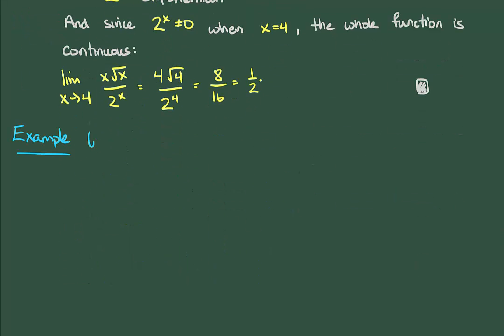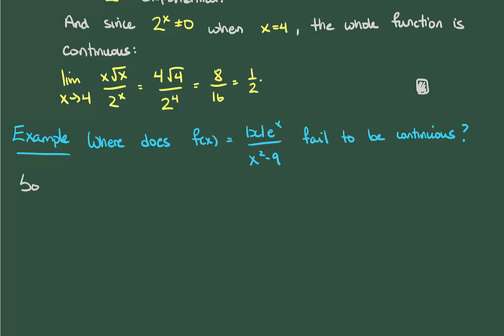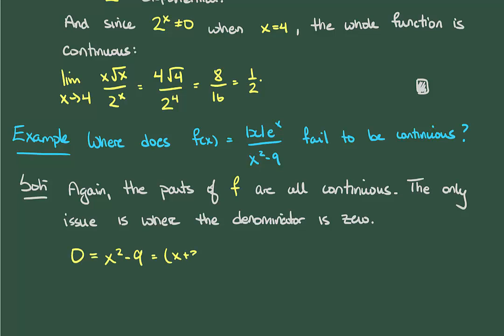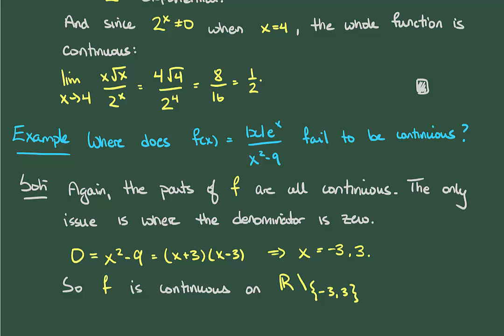Okay, so the dual problem to what we just did is to determine where a function fails to be continuous. Let's look at this function. Again, all of the parts of this function are continuous, right? So the only possible issue that we could have is when the denominator is equal to 0. So we can find the roots of x squared minus 9 pretty quickly, giving us x equals negative 3 and x equals plus 3. So we conclude that f is continuous everywhere except negative 3 and plus 3.